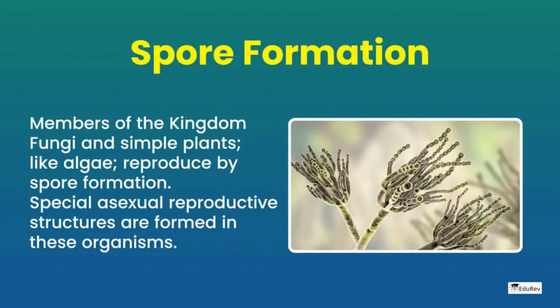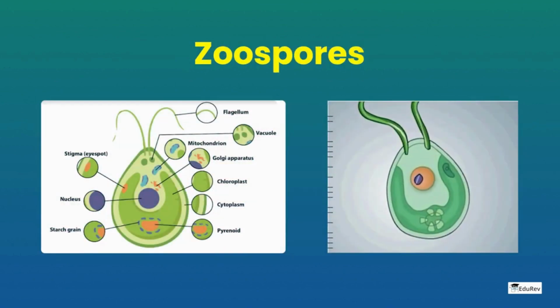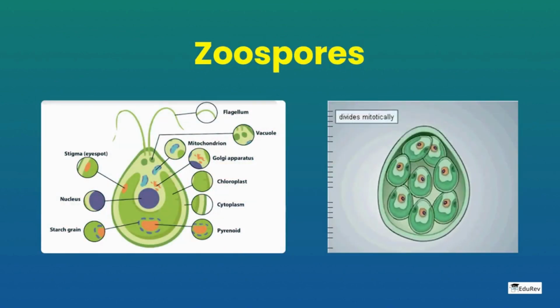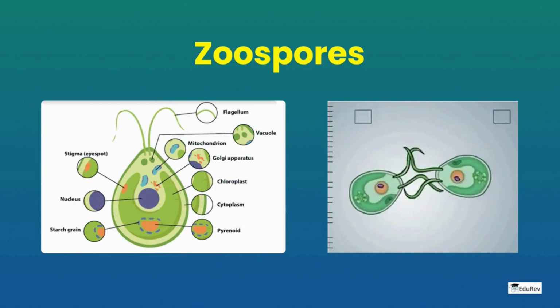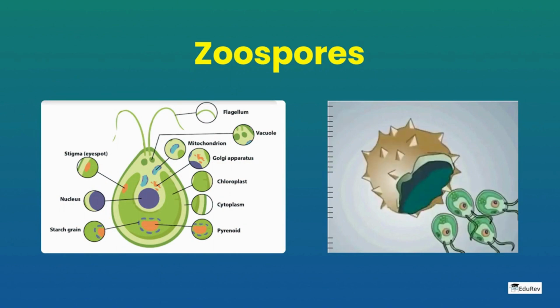Spore formation or sporulation. Members of the kingdom fungi and simple plants like algae reproduce by spore formation. Special asexual reproductive structures are formed in these organisms. Zoospores. These spores are made inside the cavity, because of which they are known as endogenous motile spores. They are biflagellated spores and are mostly found in algae and fungi.